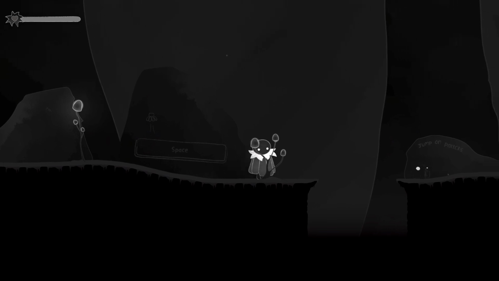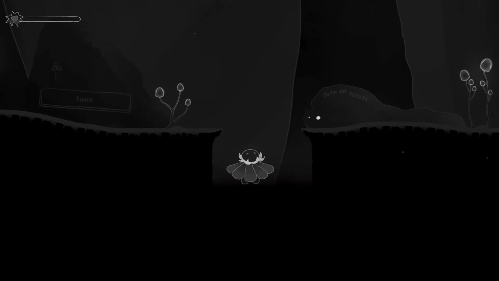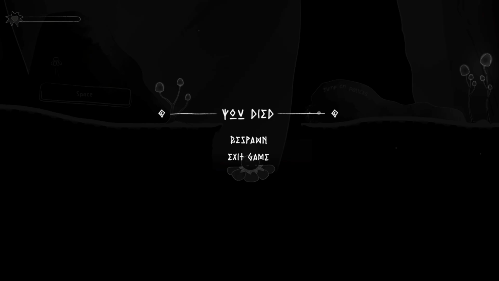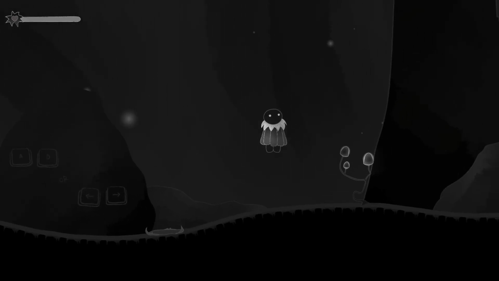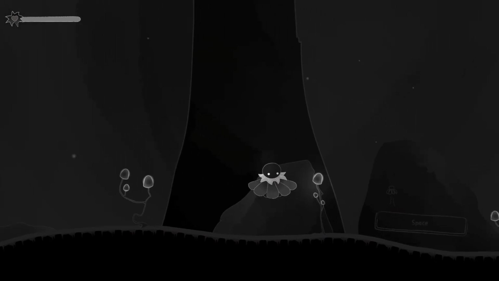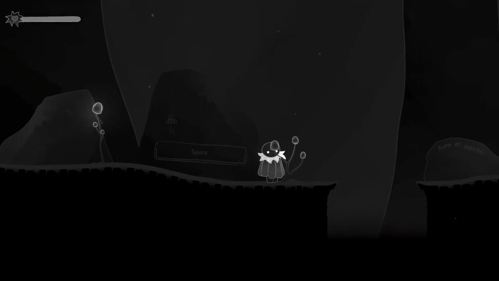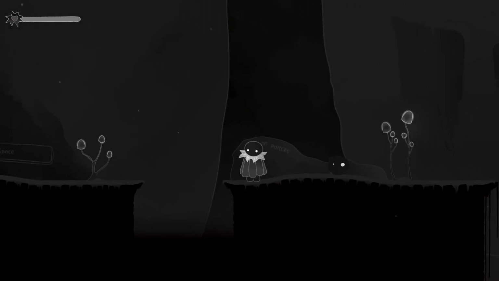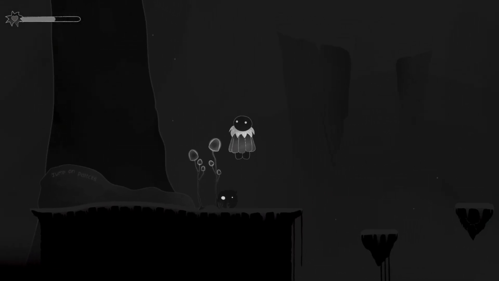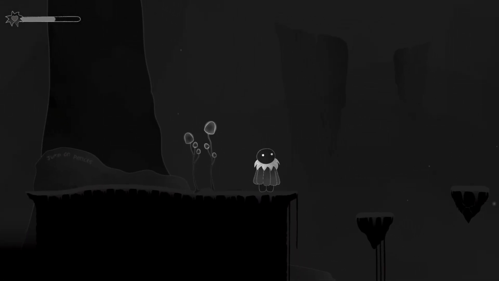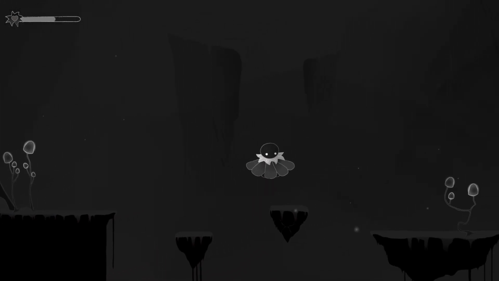This is what it looks like when Ankho dies, when he falls in the mist, or if he gets hit by the attacks 5 times. Then he will respawn at his spawn point, which is in the beginning of the game. Ankho works with a basically 5-hit health system, so if he gets hit by the attacks 5 times, then his death animation will play and he will be dead.